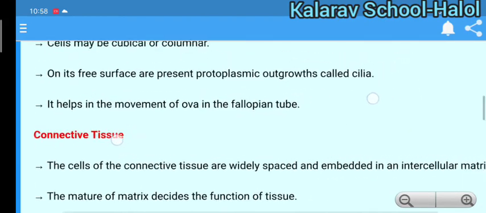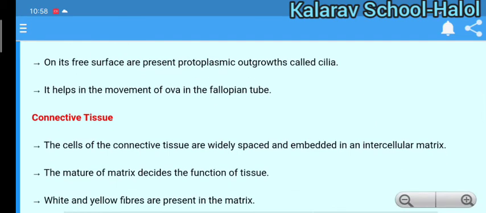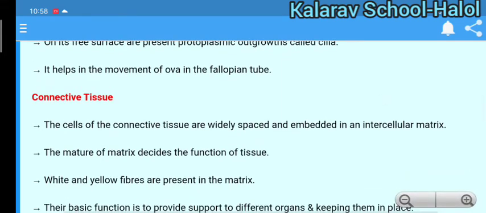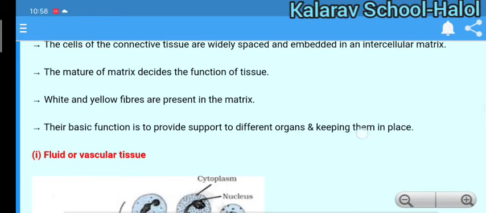Next is connective tissue. As I told you, blood is a connective tissue. The cells of connective tissue are widely spaced and embedded in an intercellular matrix. The matrix decides the function of the tissue. White and yellow fibers are present. The basic function is to provide support to different organs and keep them in place.